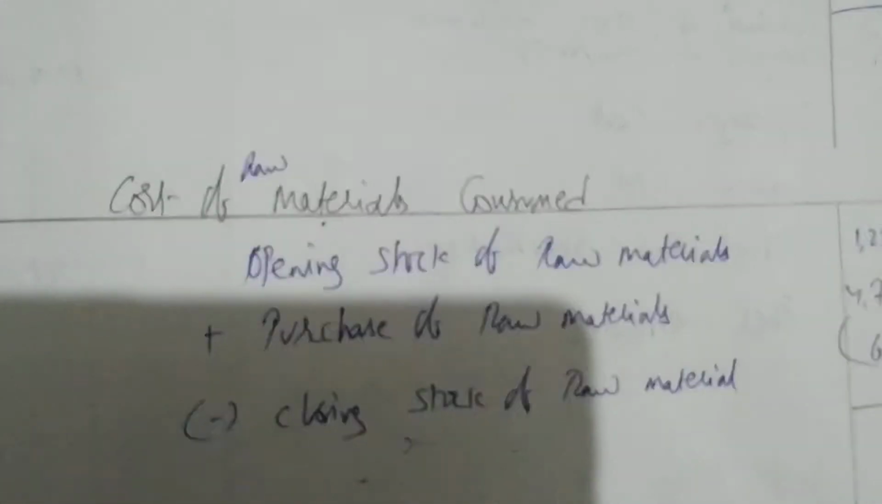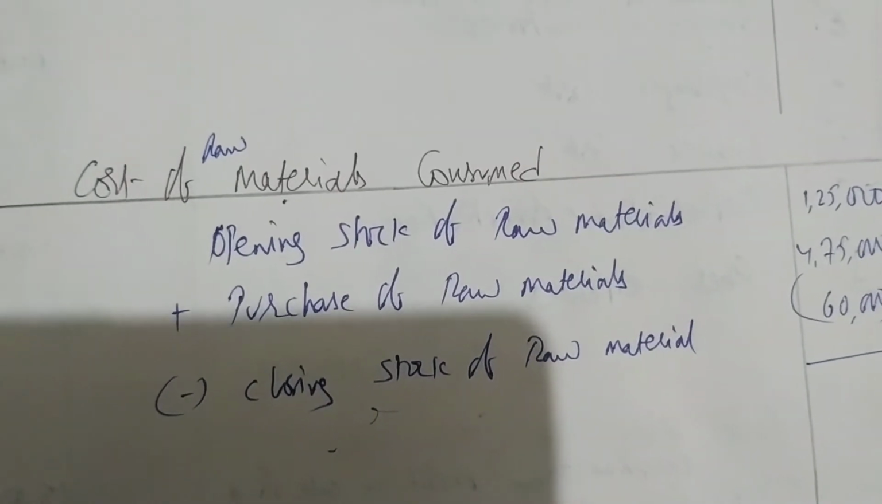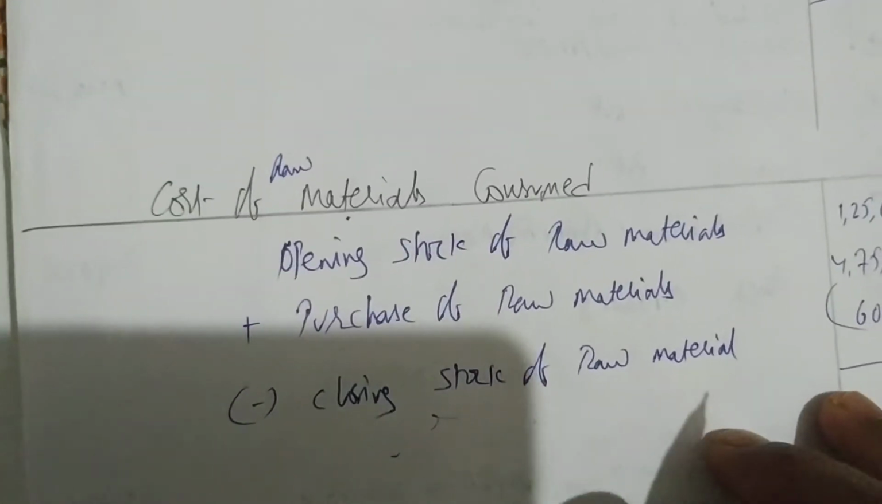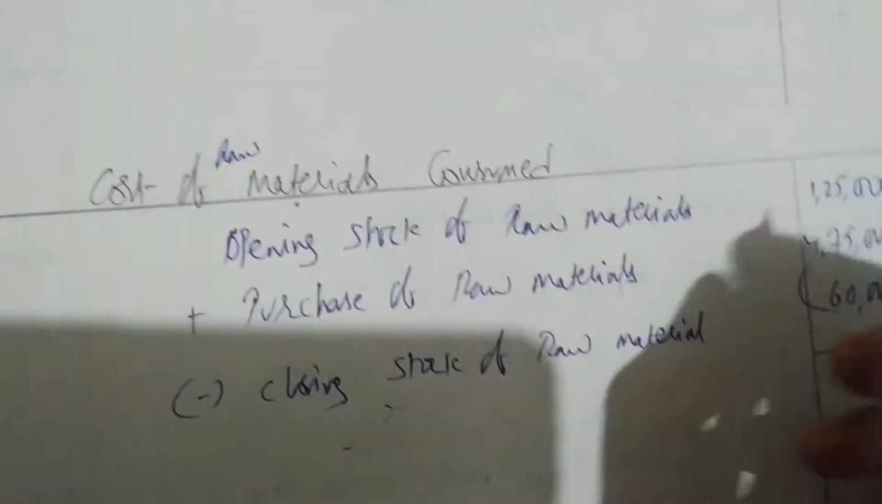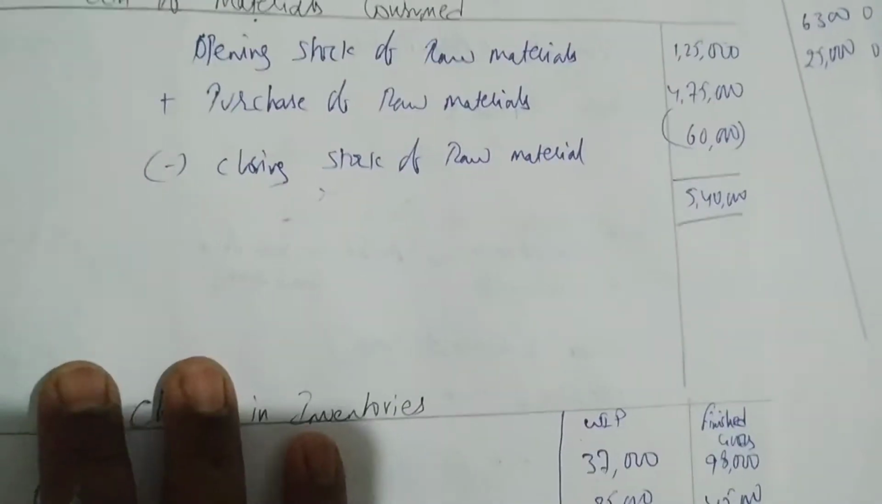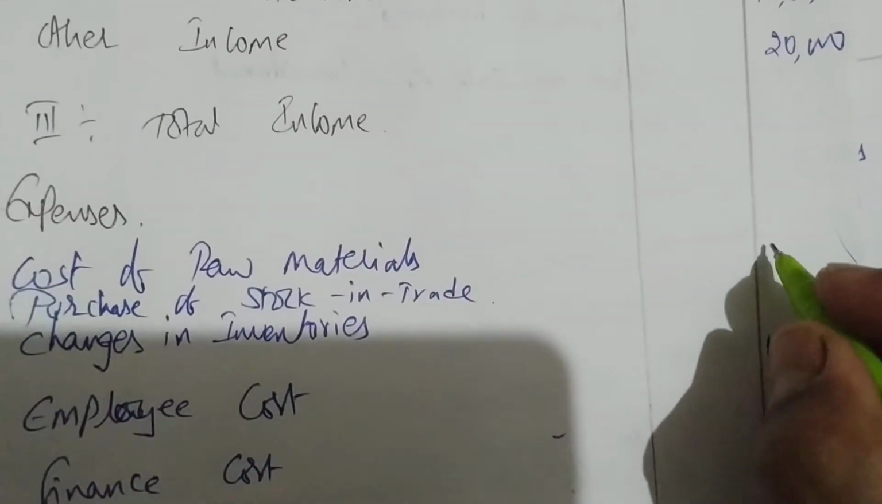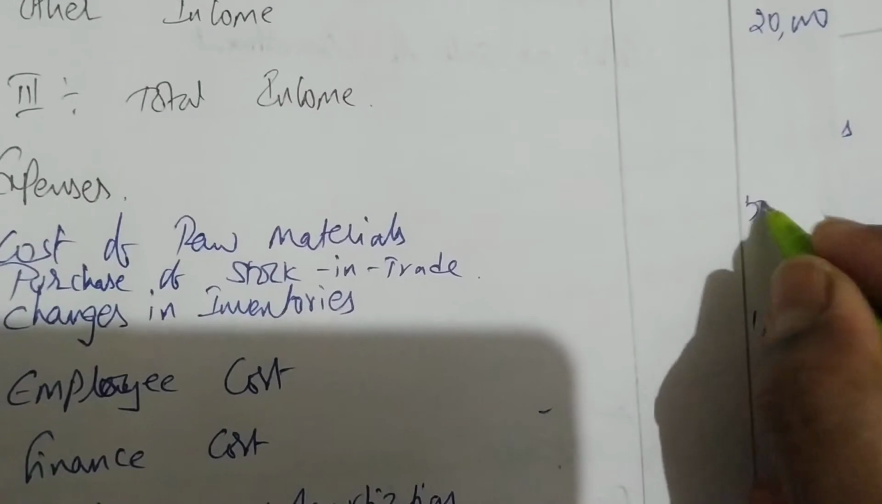Next item we have to close, cost of materials. So 1,25,000 is opening stock, plus 4,75,000 is purchase, minus 60,000 is closing. So we're getting 5,40,000 as cost of raw material. I'll go to the format, cost of raw material, and I write in front of cost of raw material 5,40,000.